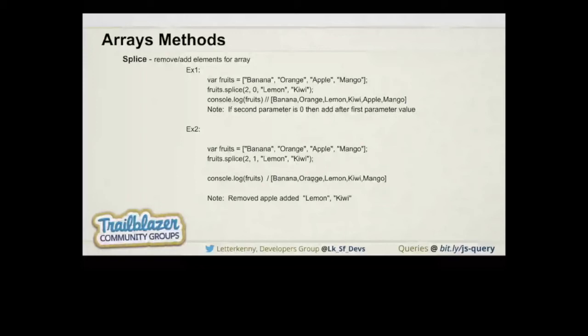And if we are not passing these two elements, it will just remove the apple. The output is banana, orange and mango, because we are not passing any third and fourth parameter. So it will just remove that element, not add a new element. So that's how splice works.